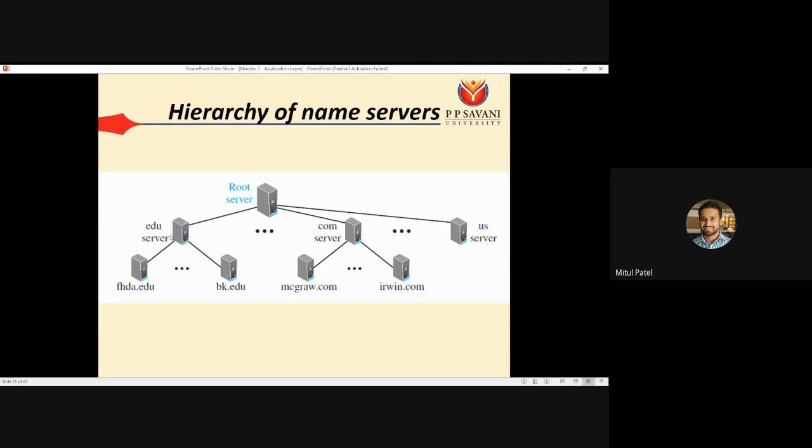Okay. Now the edu server might say that one is for fhda.edu, second one is for pk.edu, like that. So for example, let's say we have soe.edu or sos.edu. So based on your request, it will send the request to the particular server. And finally, we get the corresponding IP address and that is delivered to the client.